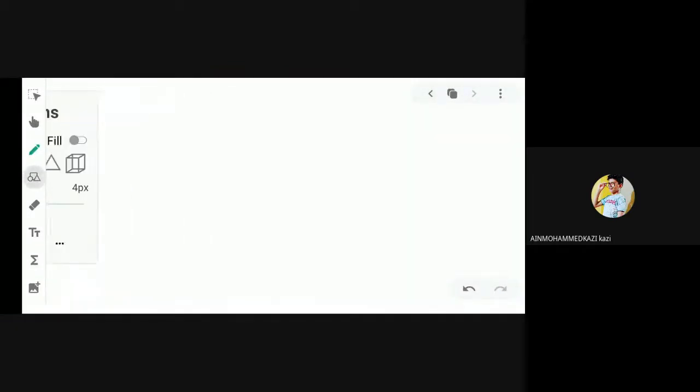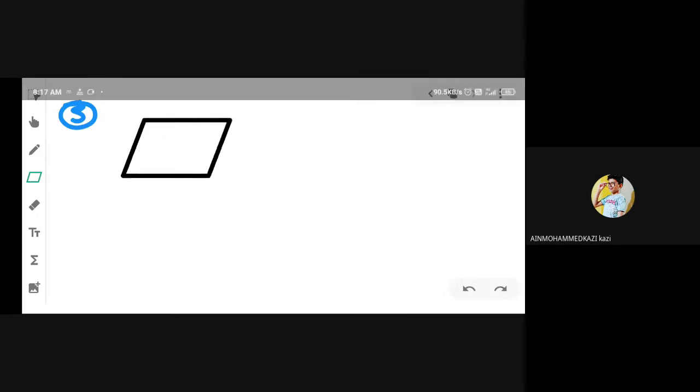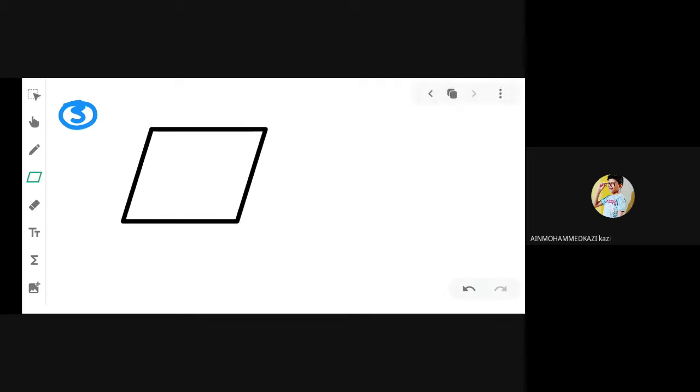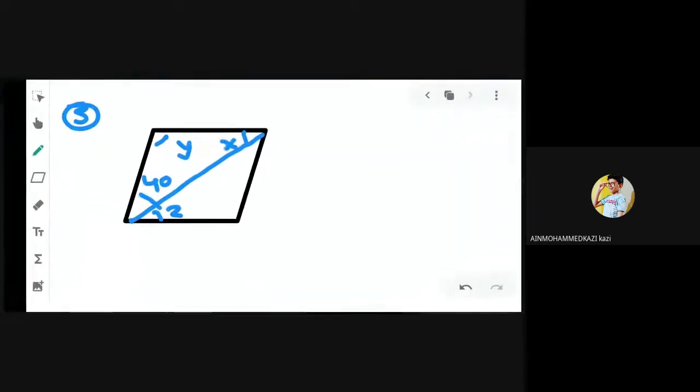So first we are drawing one parallelogram, in which we have to find x, y, and z. It is 40 degree, and one another thing is given here, 112 degree.